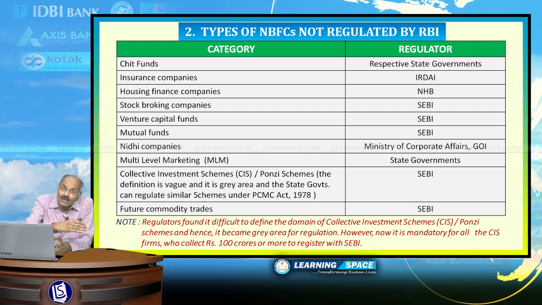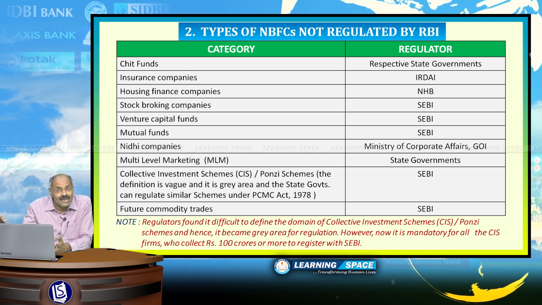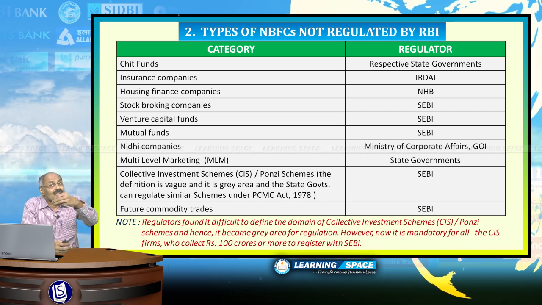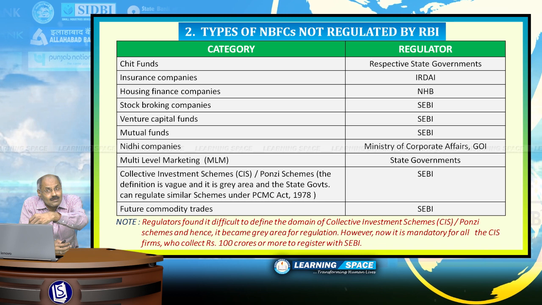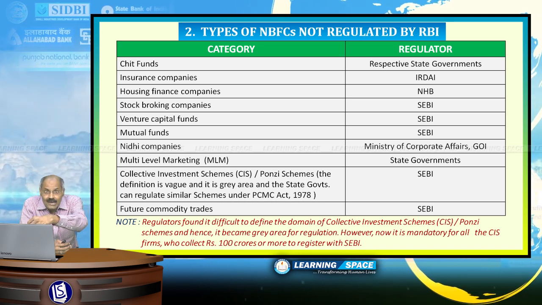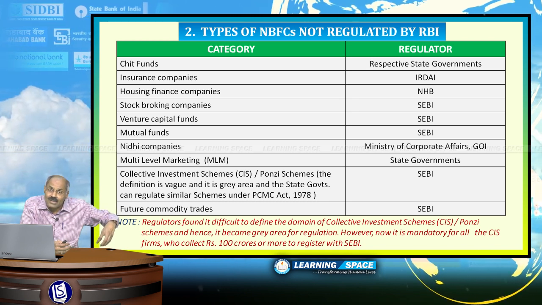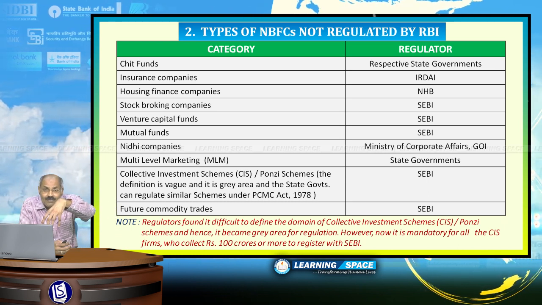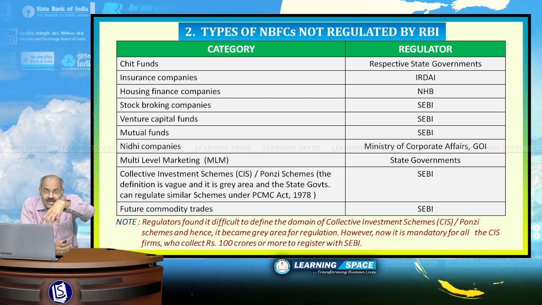For insurance companies, the regulator is the Insurance Regulatory and Development Authority of India, or IRDAI. For housing finance companies, the regulator is NHB, that is National Housing Bank, a fully owned subsidiary of Reserve Bank of India, headquartered in New Delhi. So please don't forget, if some non-banking financial company is giving house loans, the regulator is the National Housing Bank, which is headquartered in New Delhi.